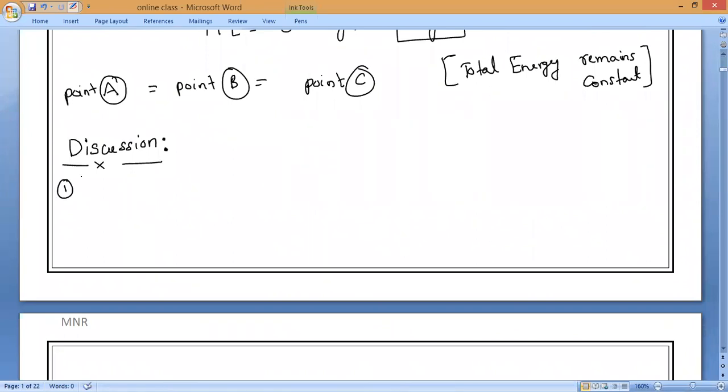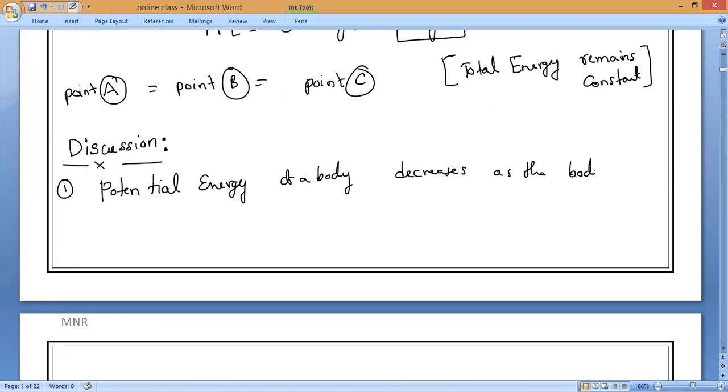When we are going down, is potential energy decreasing or increasing? Decreases. That is the first discussion. So let me graph it. Potential energy of a body decreases as the body falls downwards.